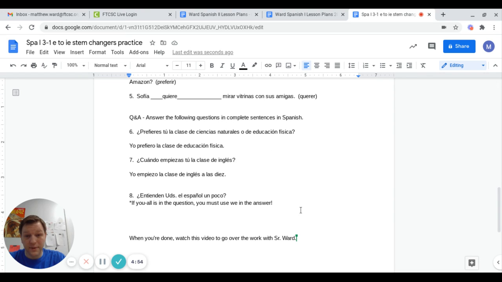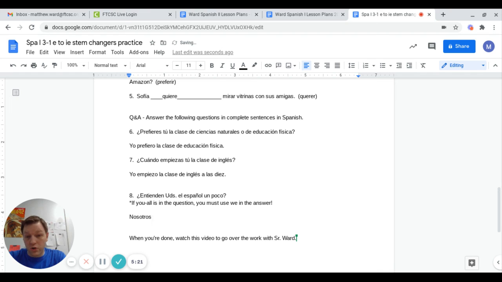Number 8 is a tricksy one. ¿Entienden ustedes el español un poco? Do you all understand Spanish? Note that if y'all is in the question, it needs to be we in the answer. We do this in English as well, just not something you've had to think about much. The tricksy part here is that you go from a stem change in entienden in the question to no stem change in the answer, because nosotros does not stem change.